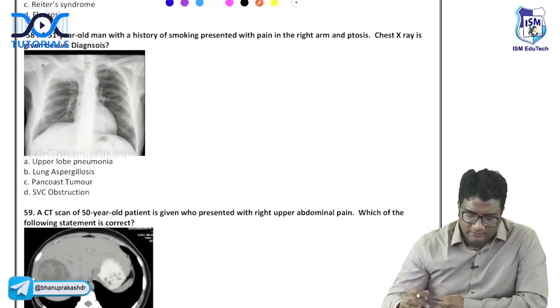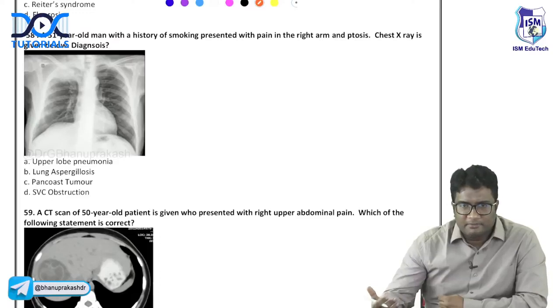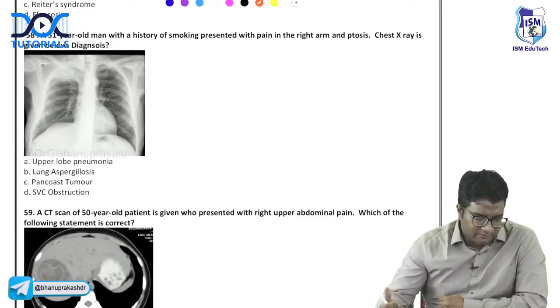Try to answer this one, guys. Question 58. Let's see if you can answer 58. Yes, Schober test, right? There is a restricted lumbar flexion. There is an anterior bending of the spine, right? Very good. Schober test is positive.